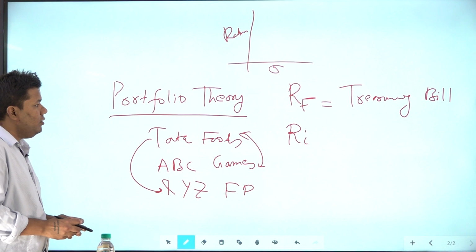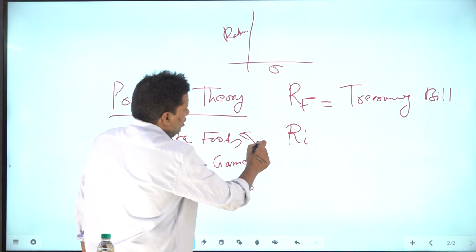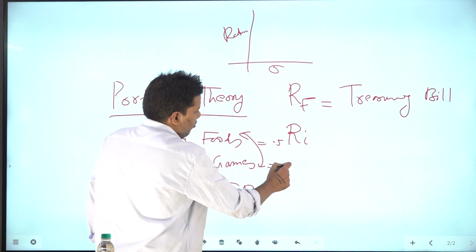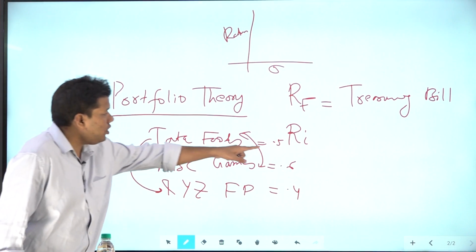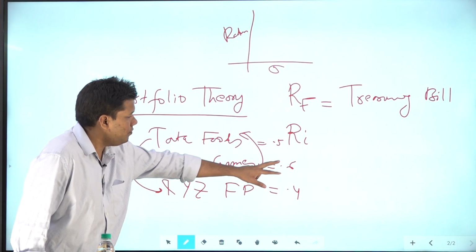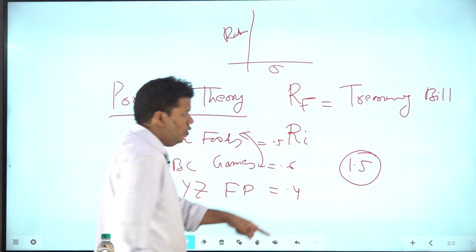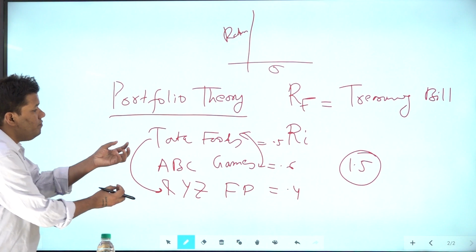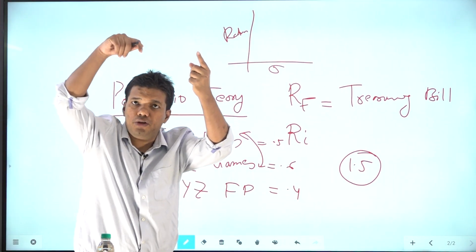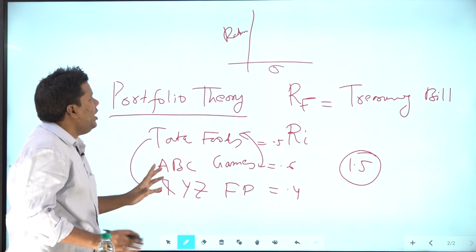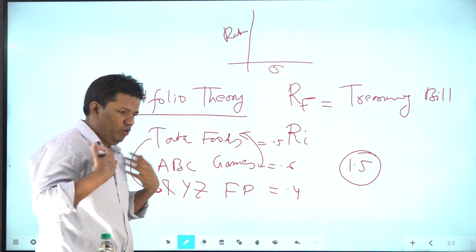So what happens when you mix, let's say you're trying to mix the 3 securities and their risk is, let's say, 0.5, 0.6 and 0.4. If you mix these 3, it is not necessary that their risk will increase. What I mean to say, it is not necessary that their risk will become 1.5. No. Sometimes their risk may nullify each other. Let's say some stocks go up, another stocks come down. So that is how you can diversify a risk.